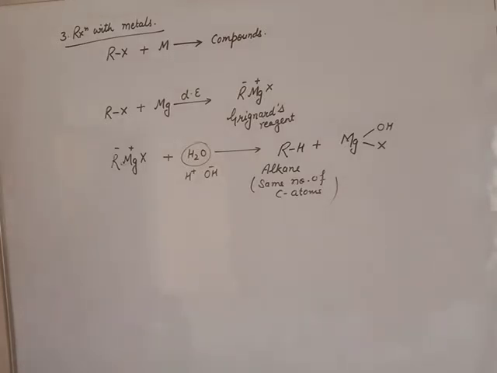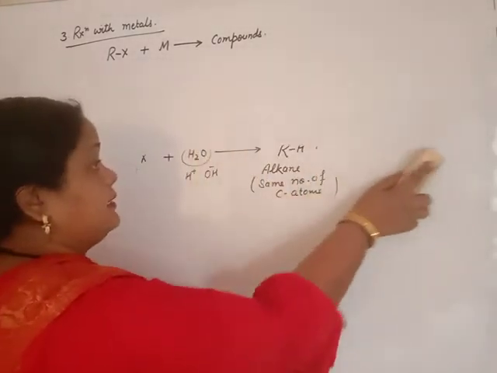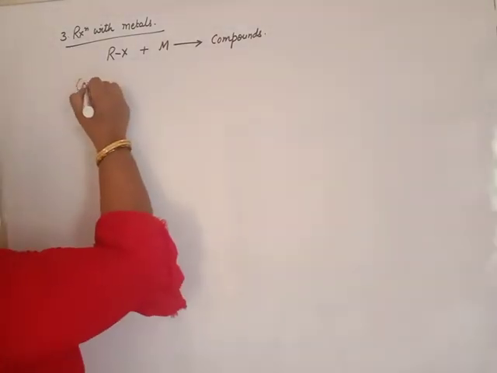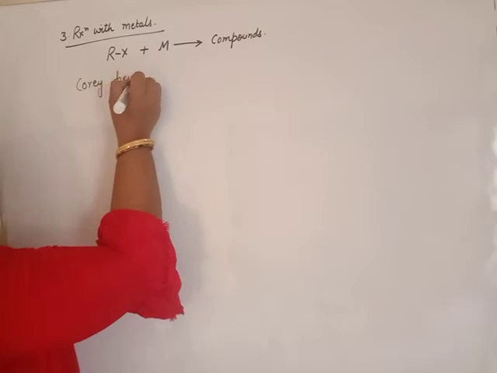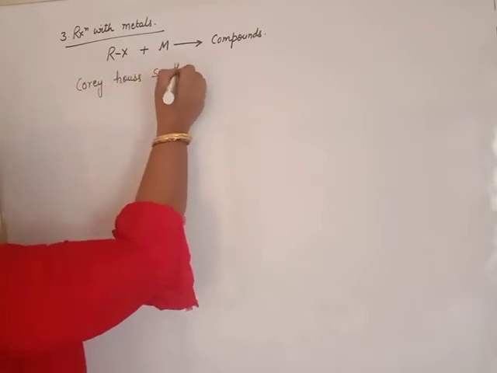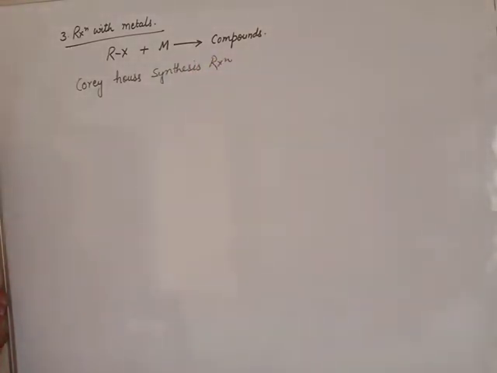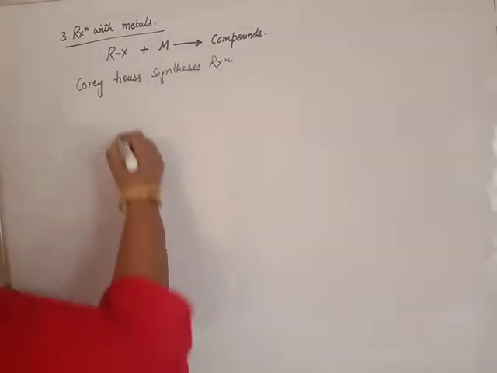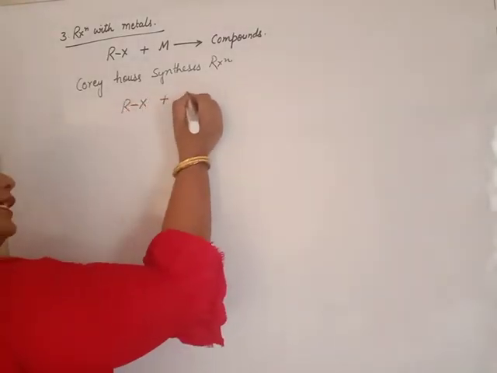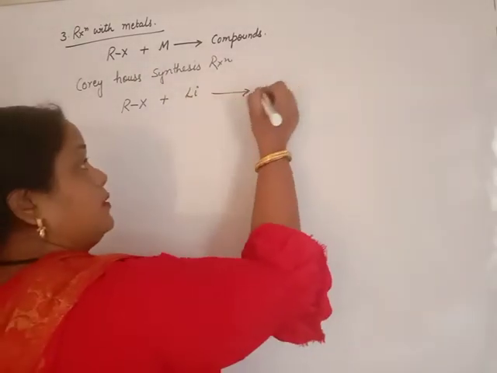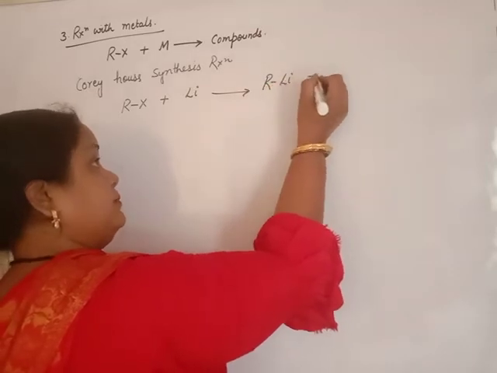Some more metals can react with haloalkane to give compounds. One of the reactions you learned in your lower class, that is 11th, is known as the Corey-House synthesis reaction. In the Corey-House synthesis reaction, first of all, you react the haloalkane with the active metal lithium and you get alkyl lithium.